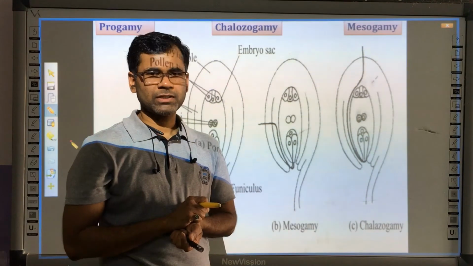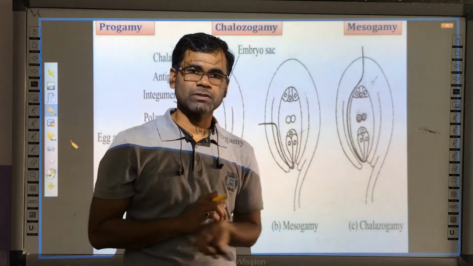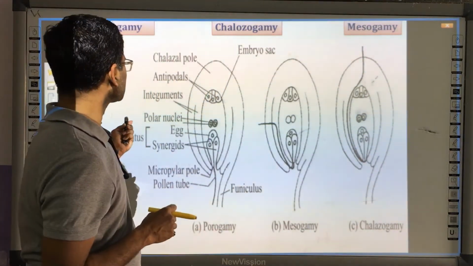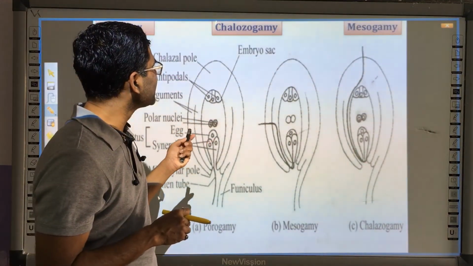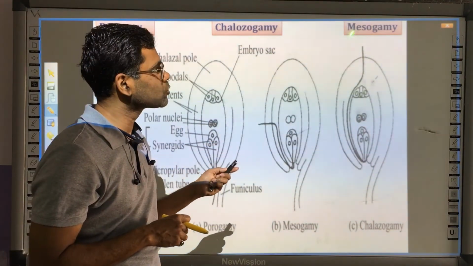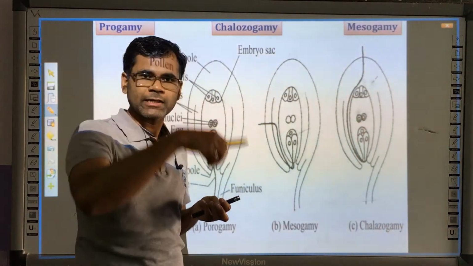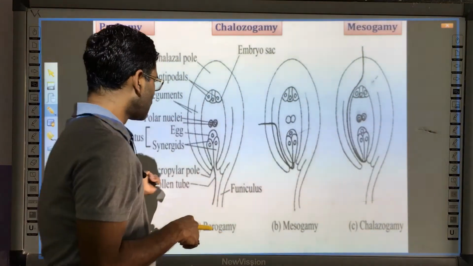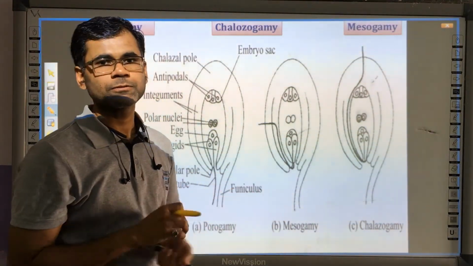This process takes place in three ways. Either the pollen tube can enter through the micropyle, or through the chalaza, or through the integument. On the basis of the path of entrance of the pollen tube, the fusion is of three types.